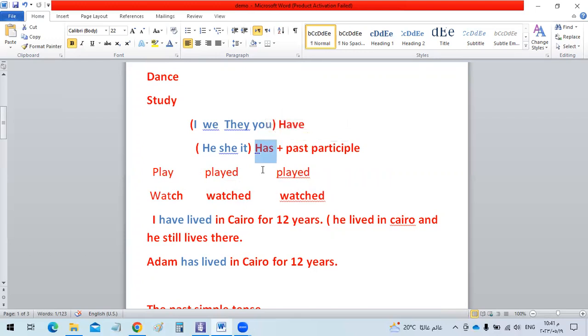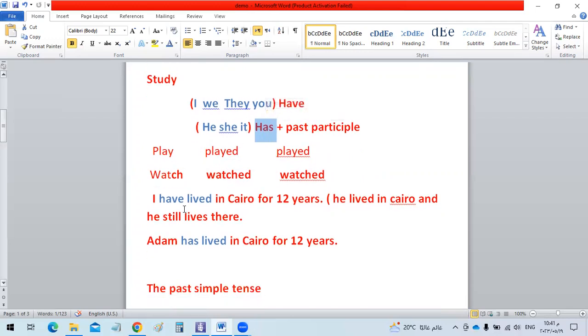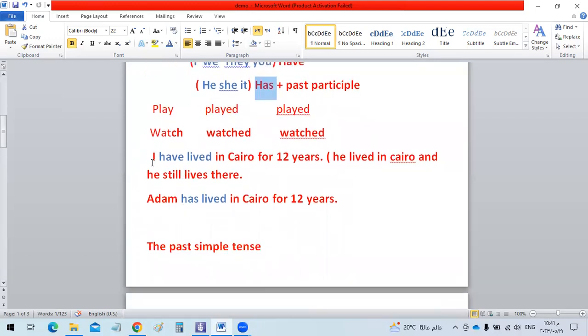How can we use have or has? Have is used with plural pronouns such as I, we, they, and you, and has is used with third person singular pronouns like he, she, and it. Now let's get some examples. When I say I have lived in Cairo for 12 years, that means this person lived in Cairo for 12 years and he still lives there. He hasn't moved yet from Cairo.